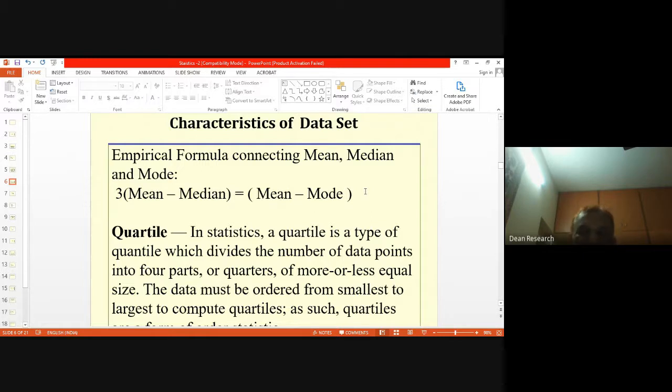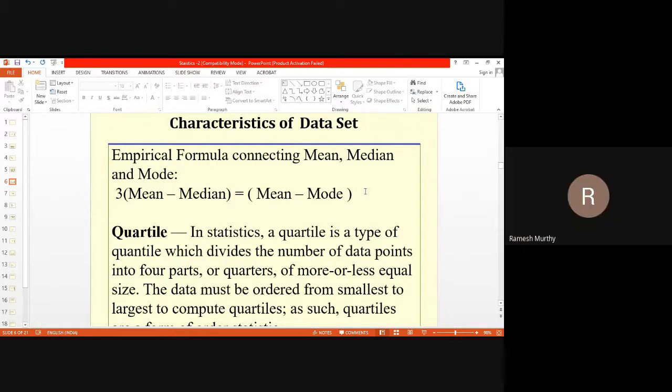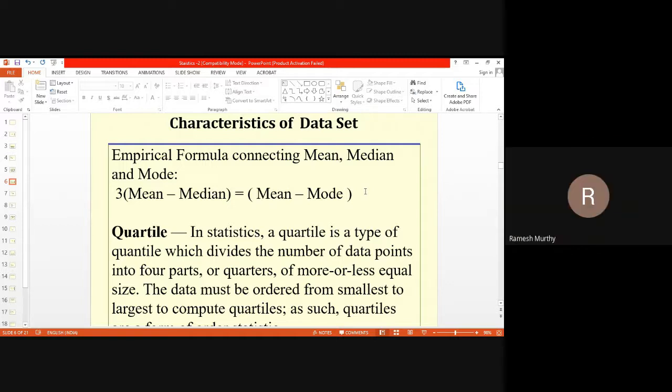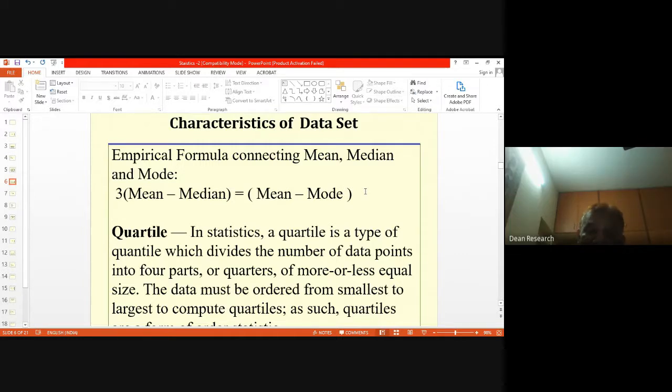That's the formula. Sir, when you say mode, is it the value which is occurring most number of times, or is it the frequency value? No, not the frequency value. It is the value which has got the maximum frequency. And if two numbers have the same frequency, we take the average. Please remember, median is the middlemost value. Mode is the one which has got the highest frequency. Frequency we are not considering, but highest frequency is used to select the mode.